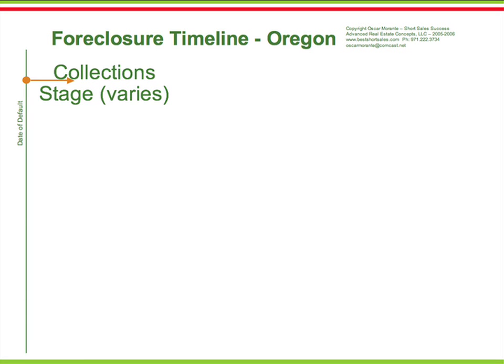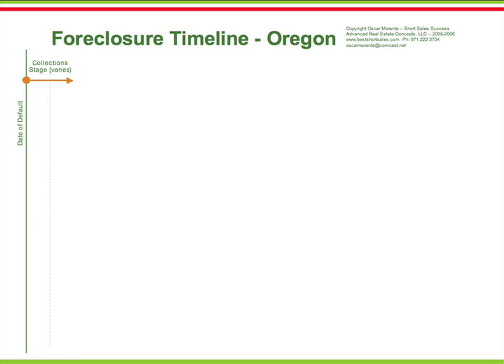With institutional creditors, such as banks, the collections stage typically lasts between 30 and 90 days. During the collection stage, the creditor typically makes a significant effort to help the property owner get current with payments. If there is no progress, the creditor will start threatening foreclosure. Once the bank determines that foreclosure may be needed, the bank will elect a successor trustee. We will refer to the successor trustee as the trustee.